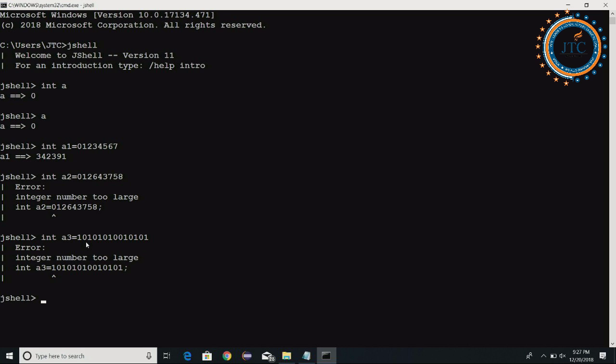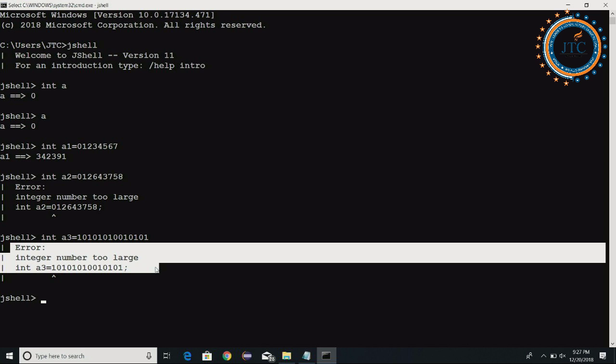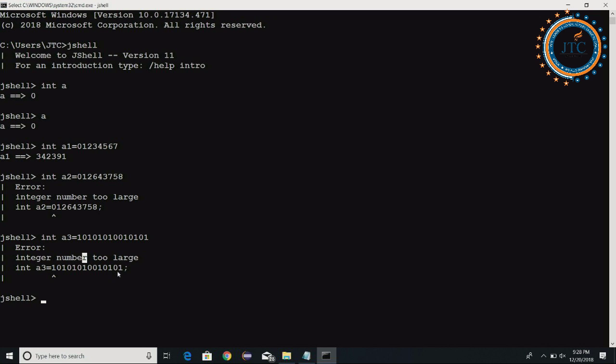So see here, I am getting the output. One message we are getting is that it is not binary. Understand it, it is not the binary one. Whatever we have written here is not binary. It is a decimal literal. But other than being a decimal literal, why is it giving an error? Why is it giving "integer number is too large"?